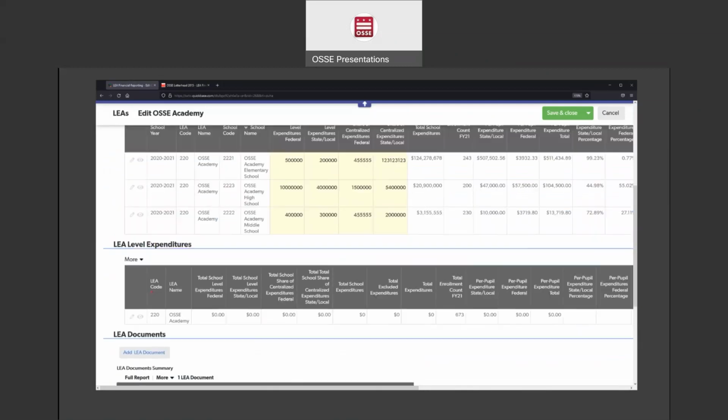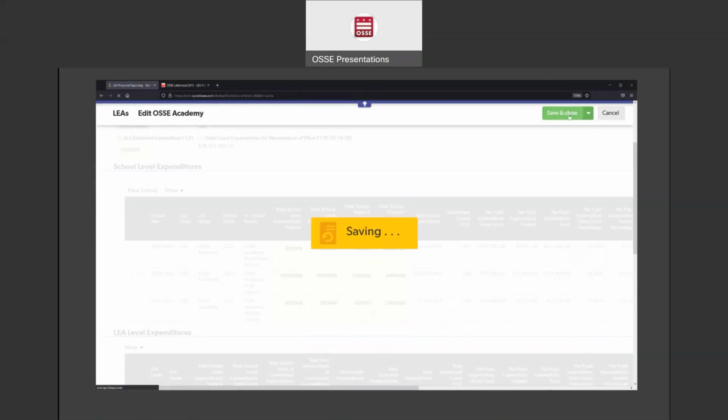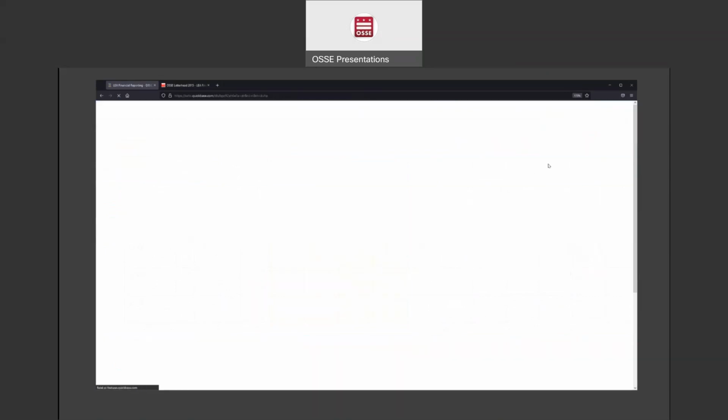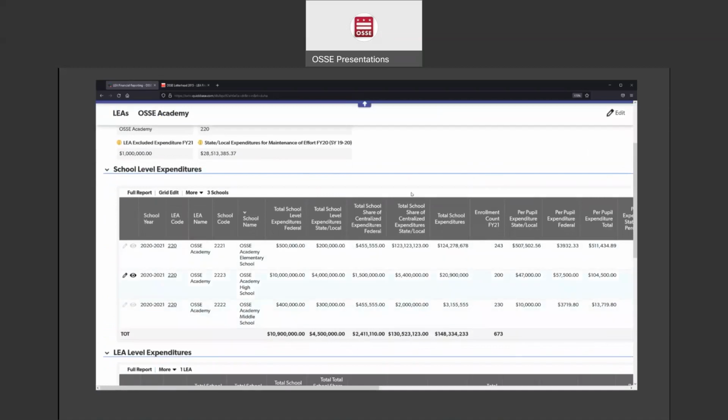When you scroll down, you'll see all of the data that you submit. Actually, hold on, let me move my window. First, you should save and close this, and it takes a moment to save. You'll see that it saved all the data that I submitted.